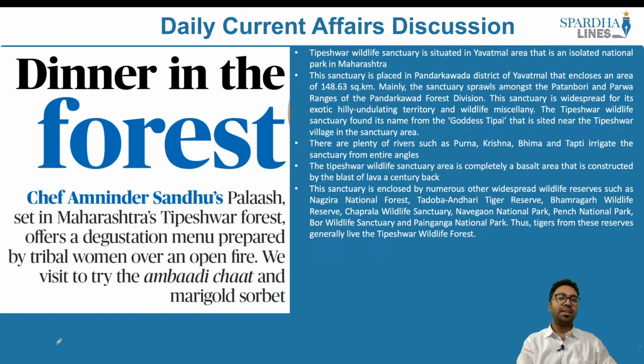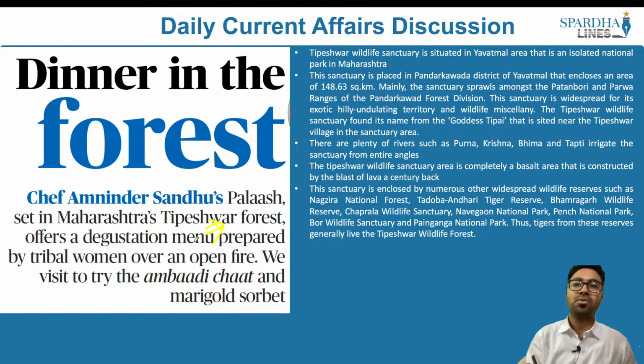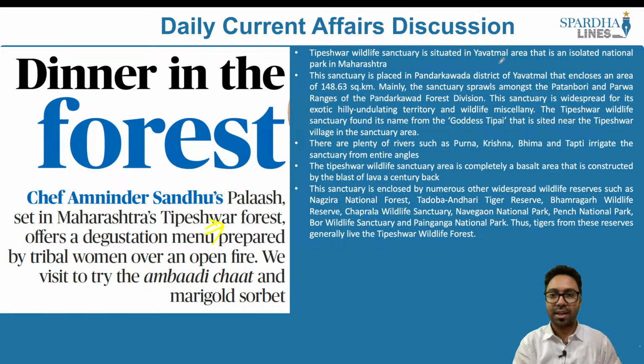This article says dinner in the forest. The article here is speaking about the Tippeshwar Wildlife Sanctuary or the Tippeshwar Forest. The Tippeshwar Wildlife Sanctuary is situated in Yavatmal area, that is an isolated national park in Maharashtra. This sanctuary is placed in Pandarkwada district of Yavatmal that encloses 148.63 km. The sanctuary is widespread for its exotic hill undulating territory.